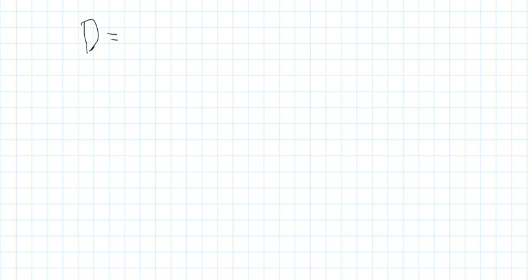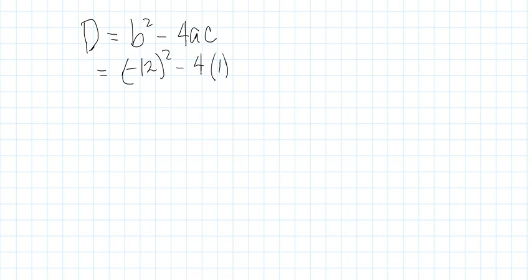And after determining the values of the numerical coefficients, we are now going to solve for the discriminant, where discriminant is equal to b squared minus 4ac. And then you're going to substitute a is equal to 1, b is equal to negative 12, then squared, minus 4, a is equal to 1, then c is equal to 36.